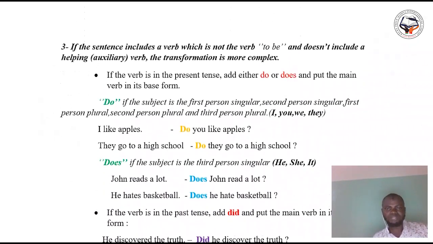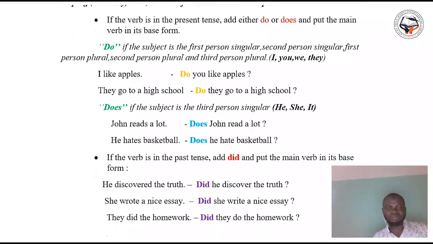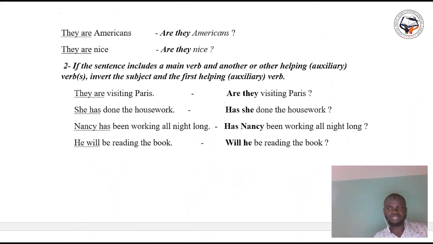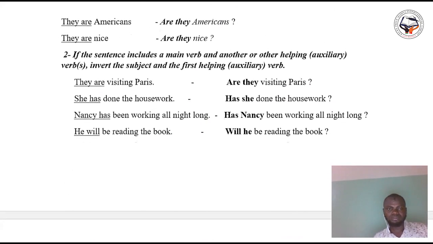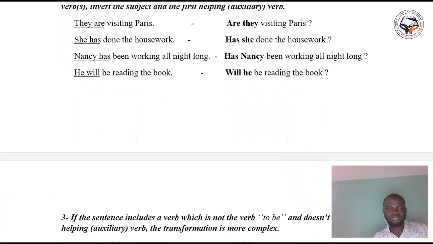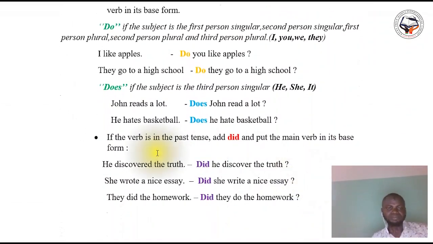The second point of the third point is, if the verb is in the past tense, remember well, here you add did.